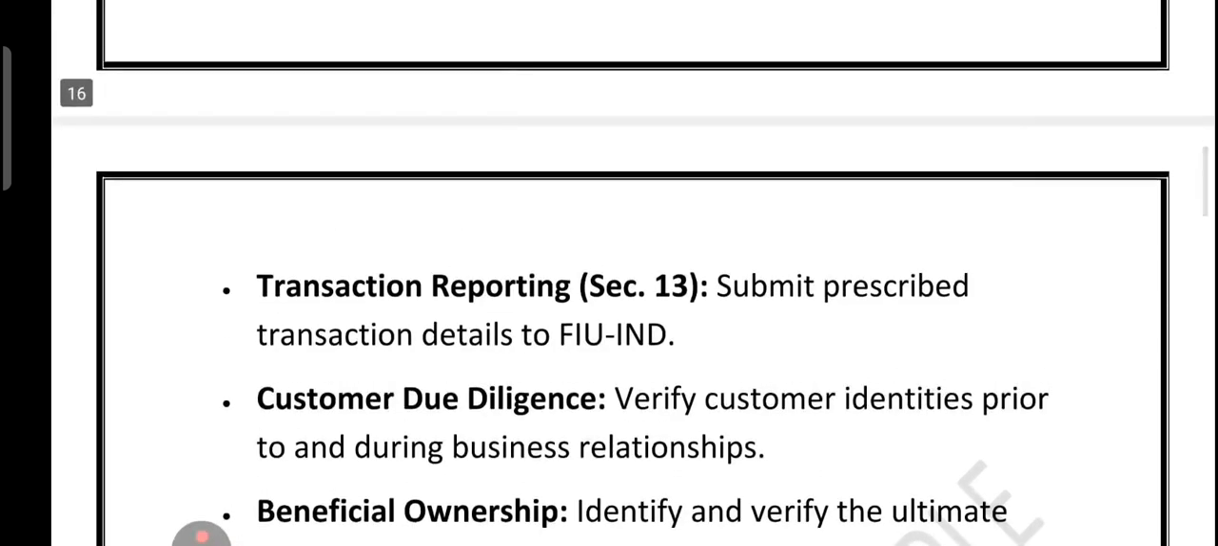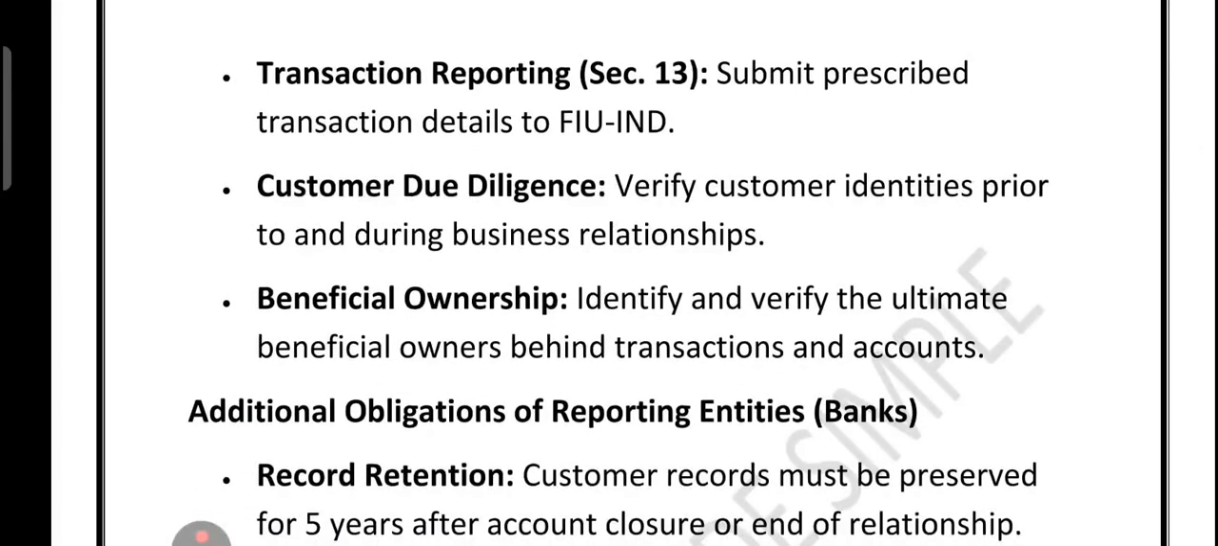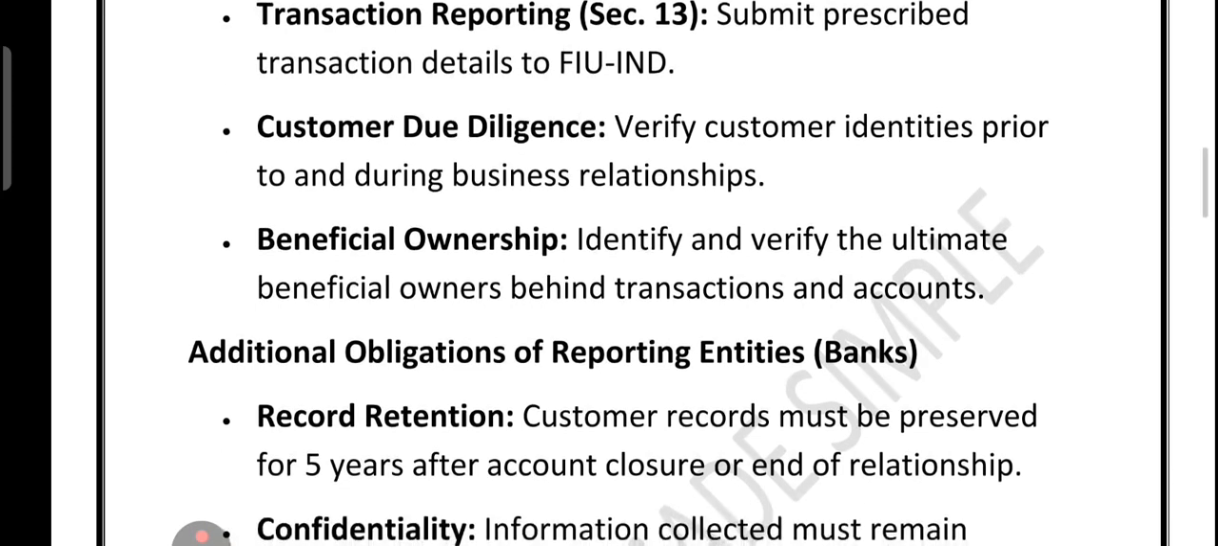So first of all, they have to maintain record for 5 years, section number 12, and section number 13 says that they must submit prescribed transaction detail to FIU IND. Then we have CDD. What is CDD? Customer due diligence. That means they should verify identities prior to and during business relationship. And finally, we have business ownership, which means identify and verify the ultimate business beneficial owner behind transaction and account.